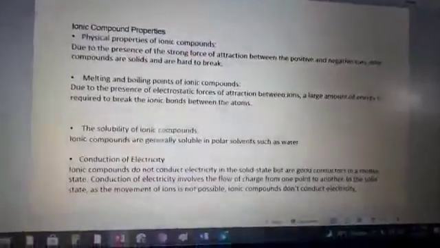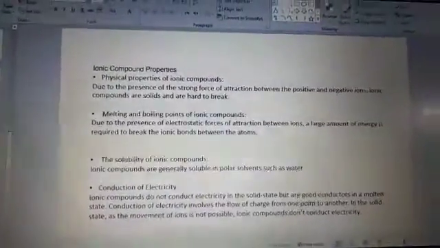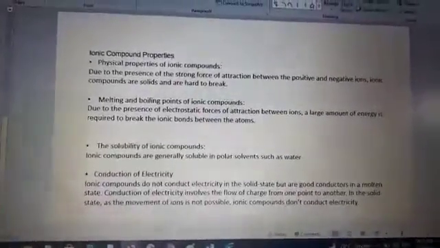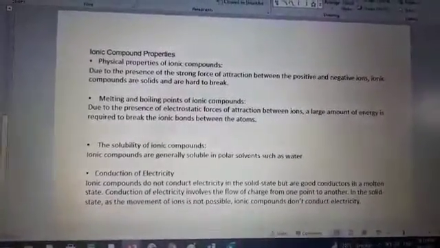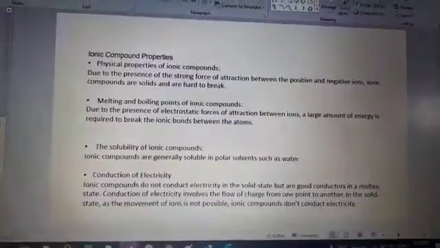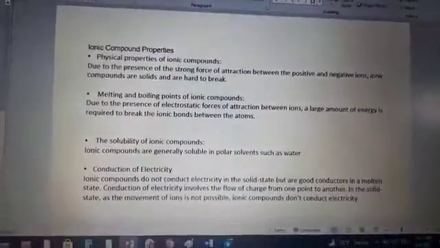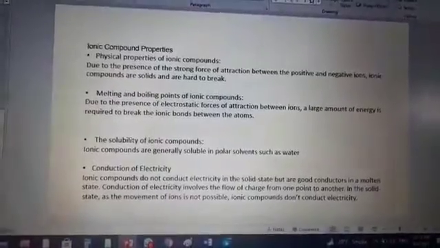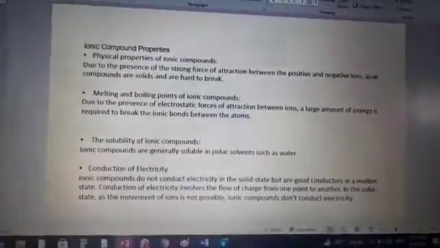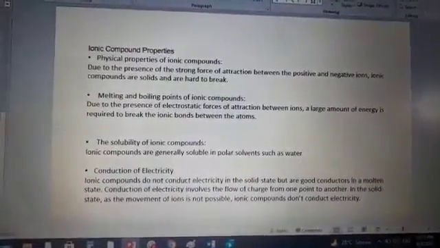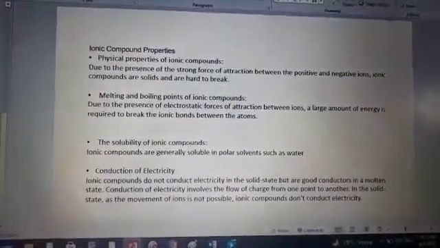The solubility of ionic compound. Ionic compounds are generally soluble in polar solvents such as water. Conduction of electricity. Ionic compounds do not conduct electricity in the solid state but are good conductors in a molten state. Conduction of electricity involves the flow of charges from one point to another. In the solid state, as the movement of ion is not possible, ionic compounds don't conduct electricity.